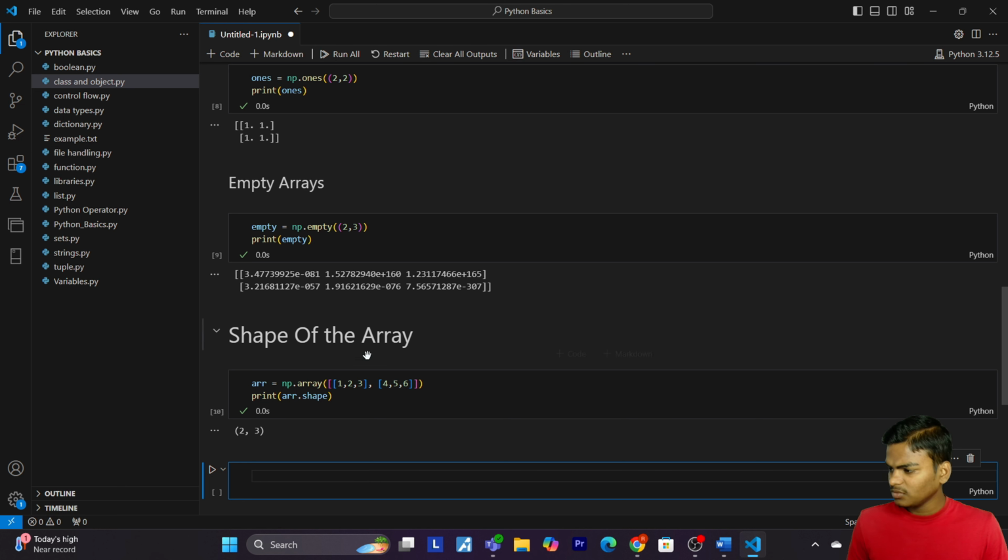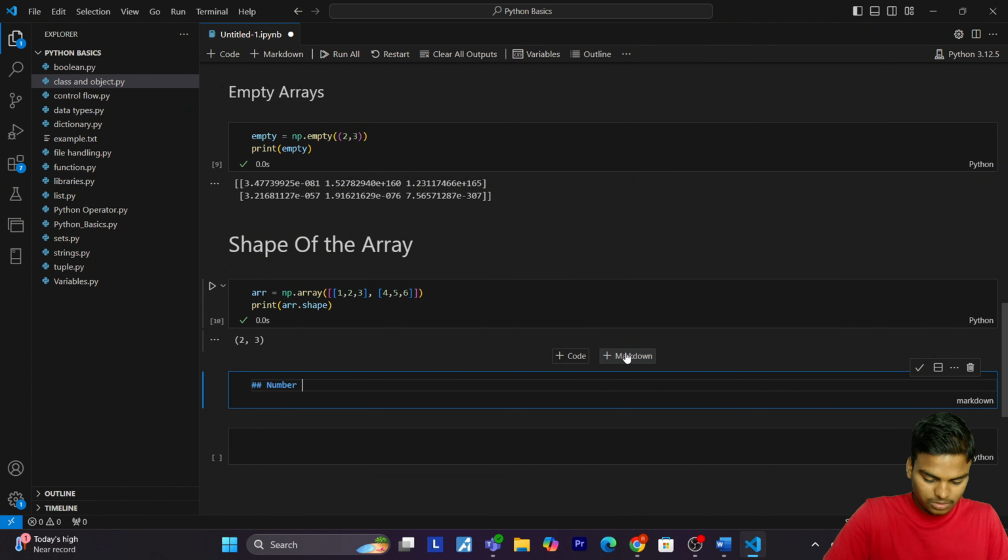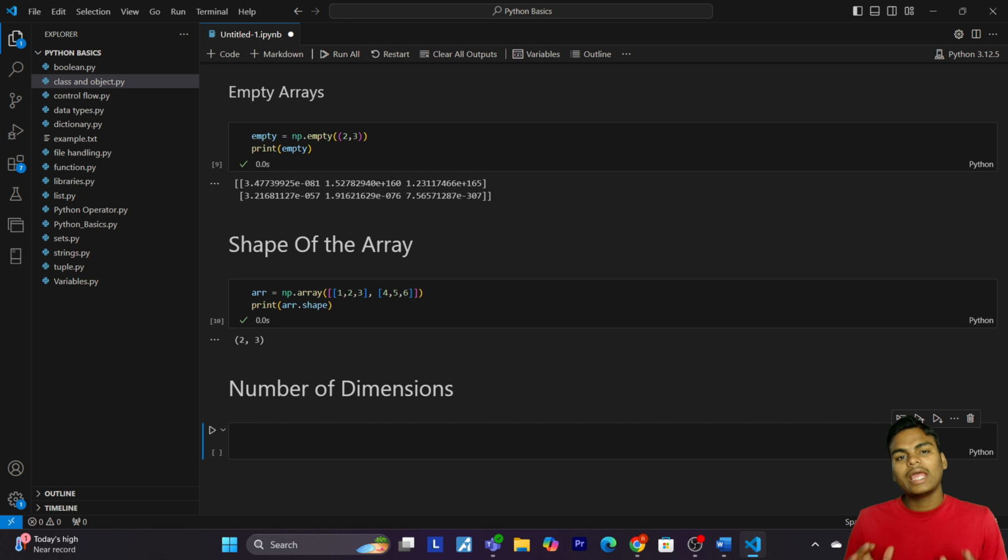Now let's come to the number of dimensions. So let me write number of dimensions. The ndim attribute tells us the number of dimensions an array has.